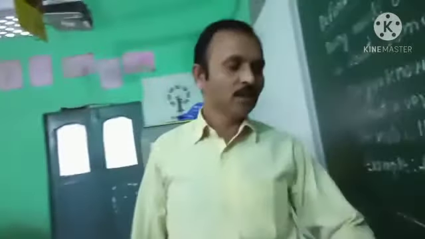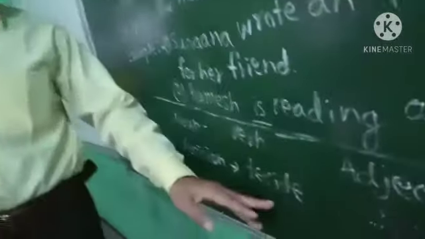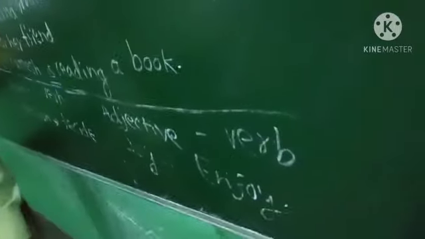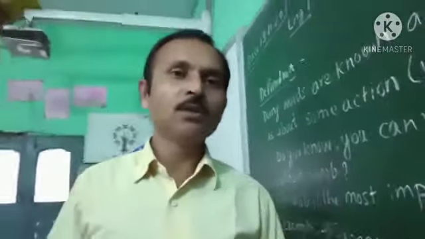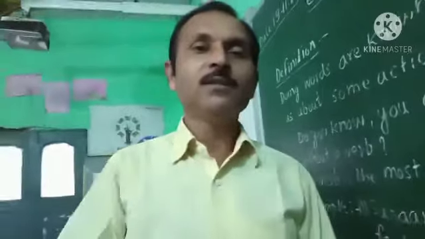For joy, enjoy. Like that, such words are there. I will explain one or two things more just now. Just wait.